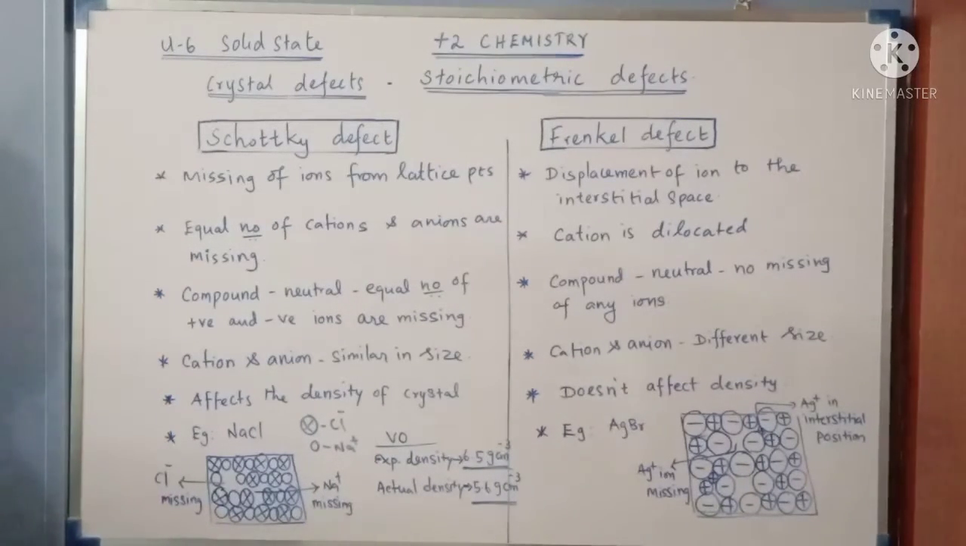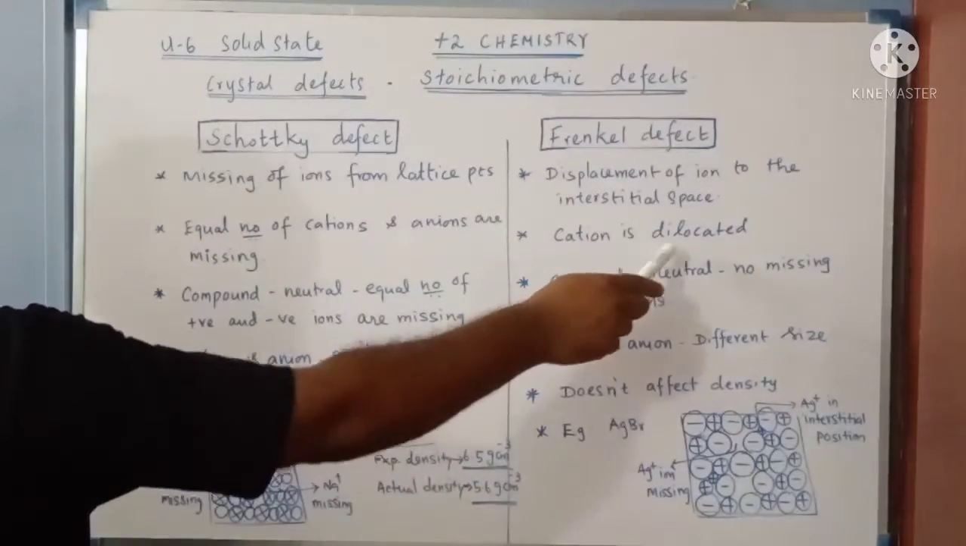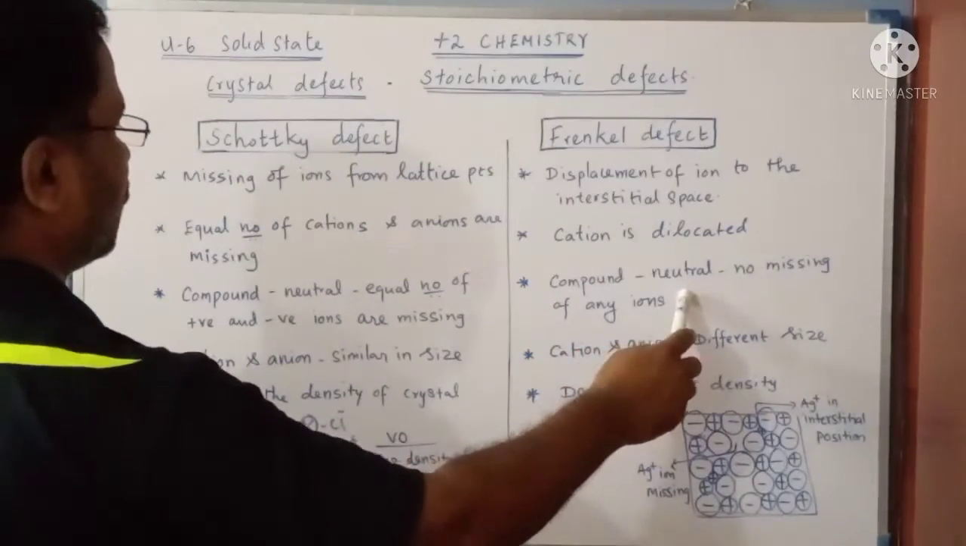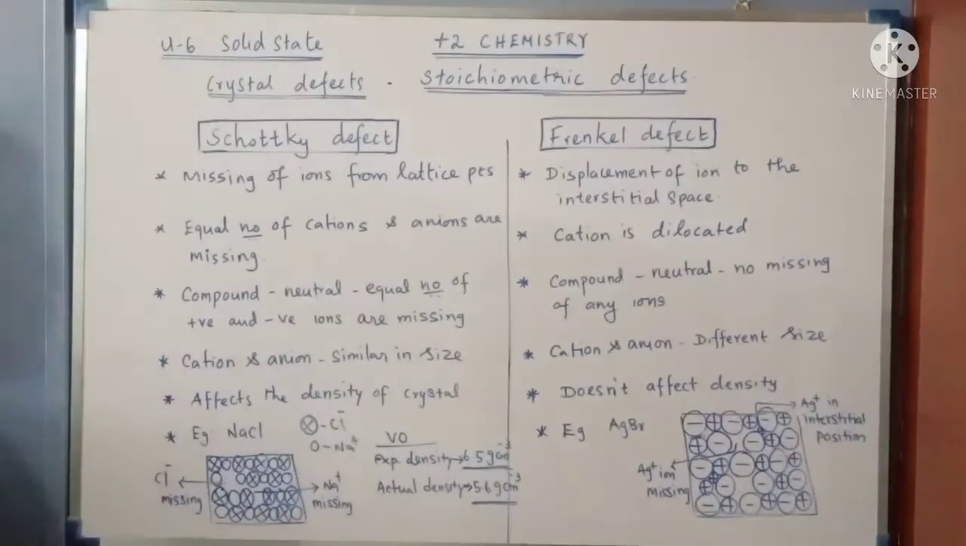What is meant by interstitial space? It is the empty space which is present between the particles. There the missing ion gets dislocated. Always the cation gets dislocated because the cation is smaller in size. Generally, only the cation can be dislocated to the interstitial position. Even here the compound is neutral after the defect because there is no missing of any ion. In Frenkel defect no ion is missing, just the ion's position is changed. The ion is displaced to interstitial space, so the compound is absolutely neutral.